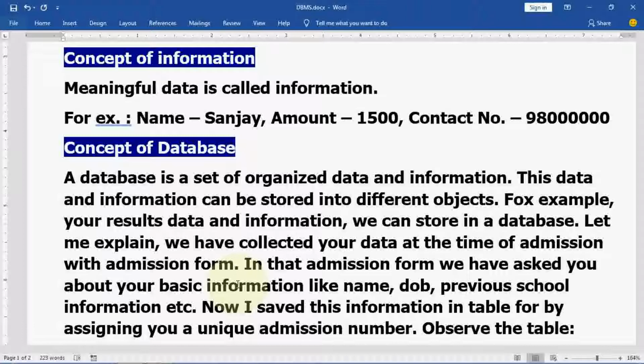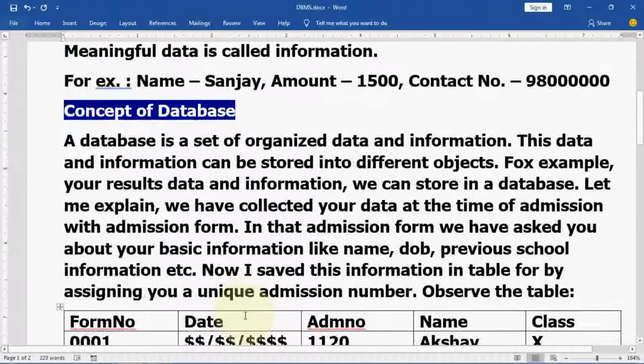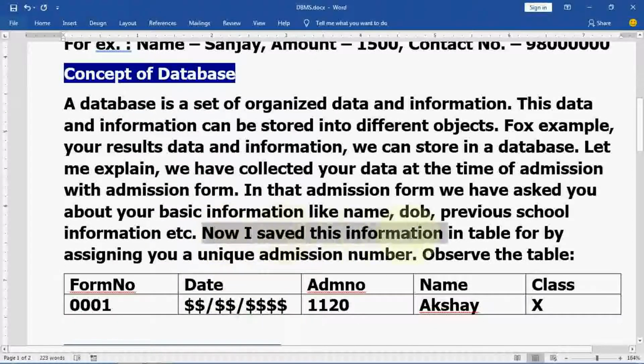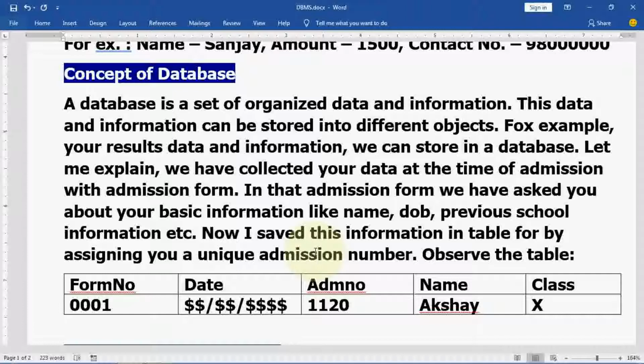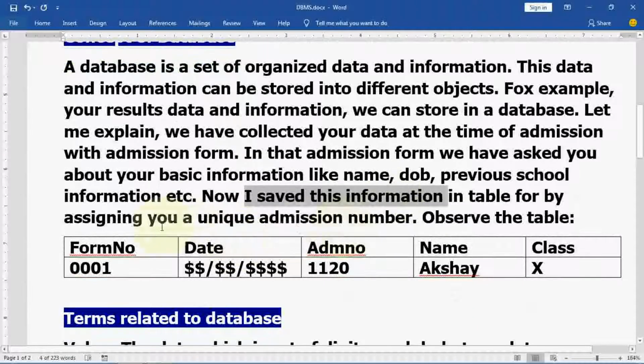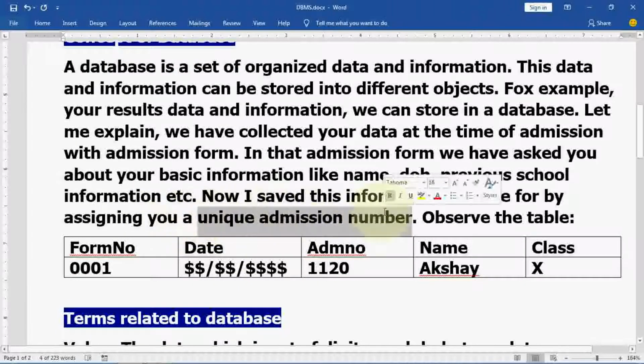So what the office people do is save this information in a table by assigning you a unique admission number. They create the table in Excel, and keep this data in the computer and fill up these details. But how? They assign a unique number to everyone. Without a unique number, we cannot identify your data. So to identify your data, uniqueness is required.